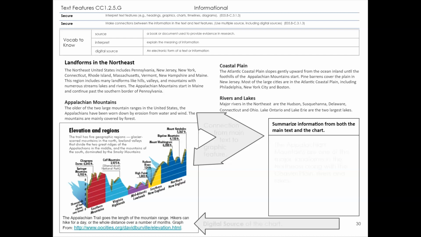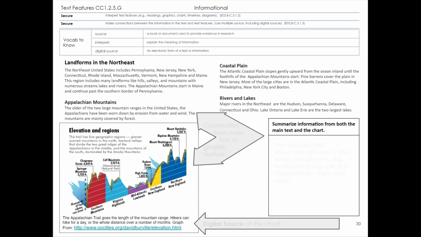The other thing we're going to do is make a connection between the information in the text and the text features. So our vocab to know, we have source, which is a book or document that is used to provide evidence and research, interpret to explain the meaning of information, and digital source is just an electronic form of text or information.